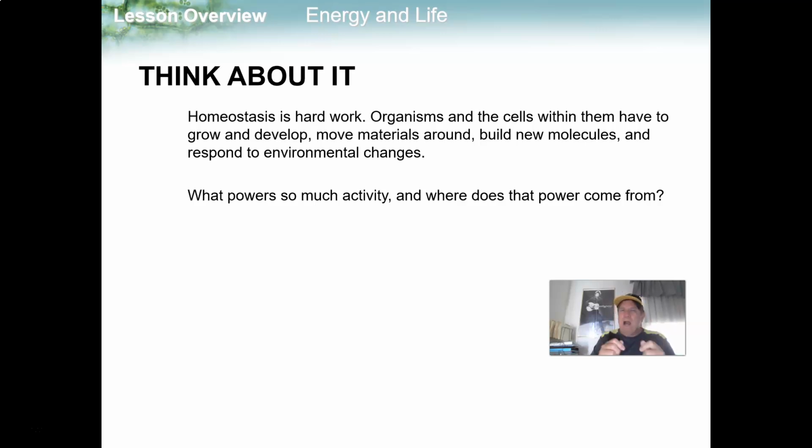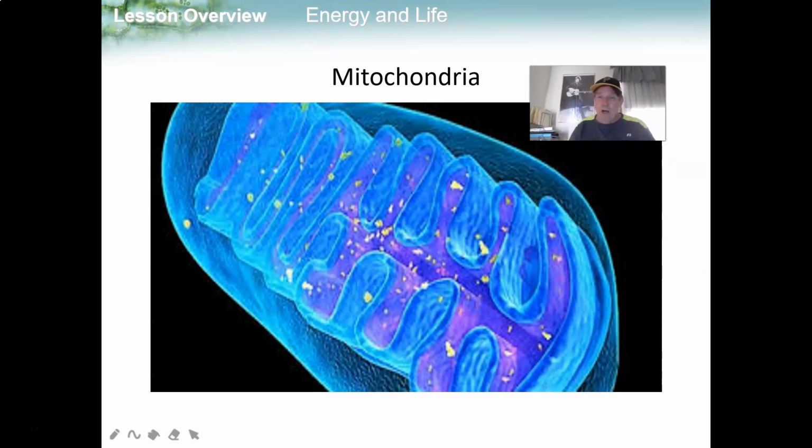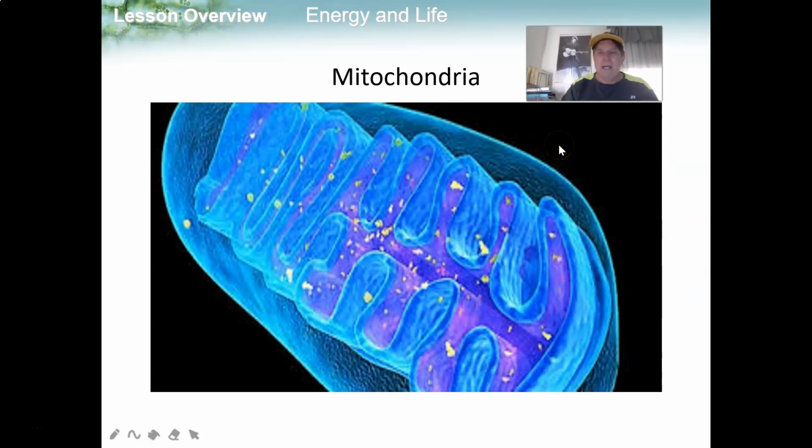So what powers so much activity? Where does that power come from? I'll tell you. It comes from the mighty mitochondria. That's right, the mighty mitochondria. That organelle we talked about when we talked about the parts of the cell. Remember, the mitochondria takes the food that we eat and turns it into energy. Now, energy is ATP, and we're going to talk about that.